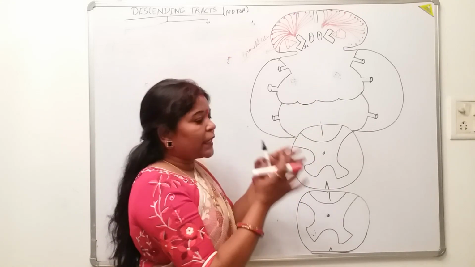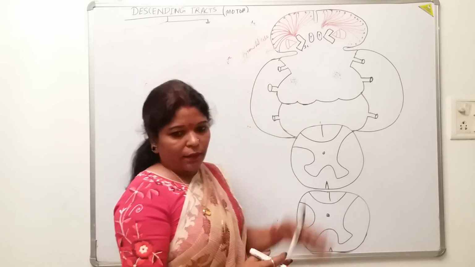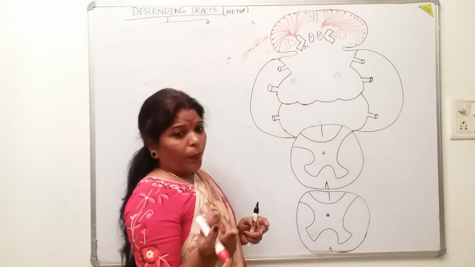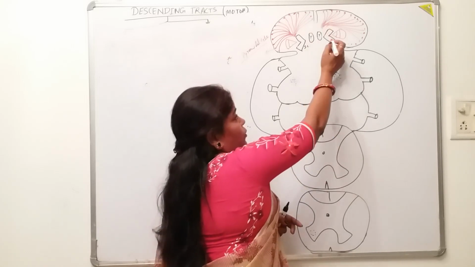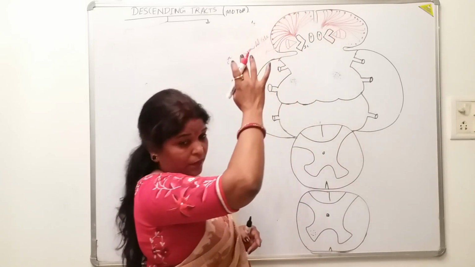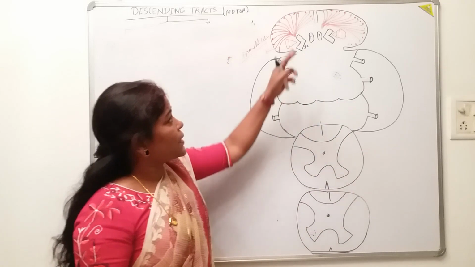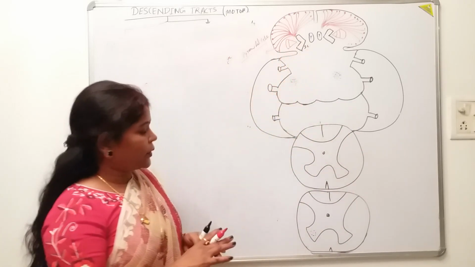The internal capsule is only a part of the projection fibers. It is the gate of the afferent and efferent tracts through which the ascending and the descending tracts have to pass. In the ascending tracts also, we have seen that through this gate, the internal capsule, the ascending tracts were moving upwards. Through this same gate, the descending tracts will come downwards into the brainstem. But which part? Look here.